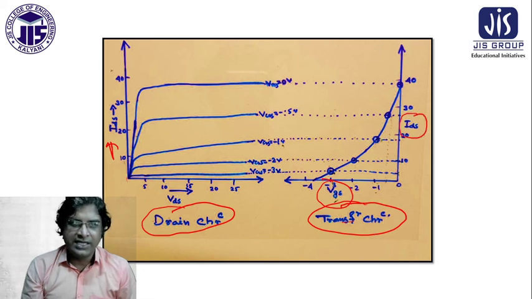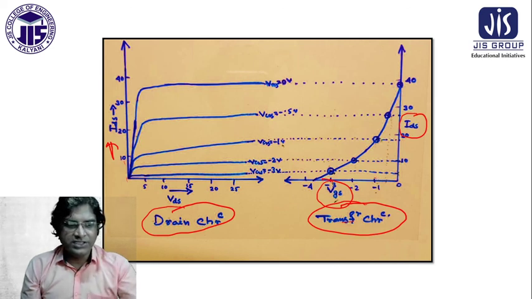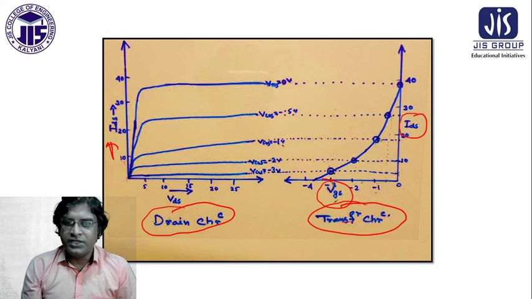Whatever VDS I am changing is represented here, with VDS values like 1, -2, -3, -4, and for that, this particular graph comes. Here the transfer characteristics is represented. IDS is on the same scale, and VGS is on another axis. This is the x axis, this is the y axis. So this is called the transfer characteristics.